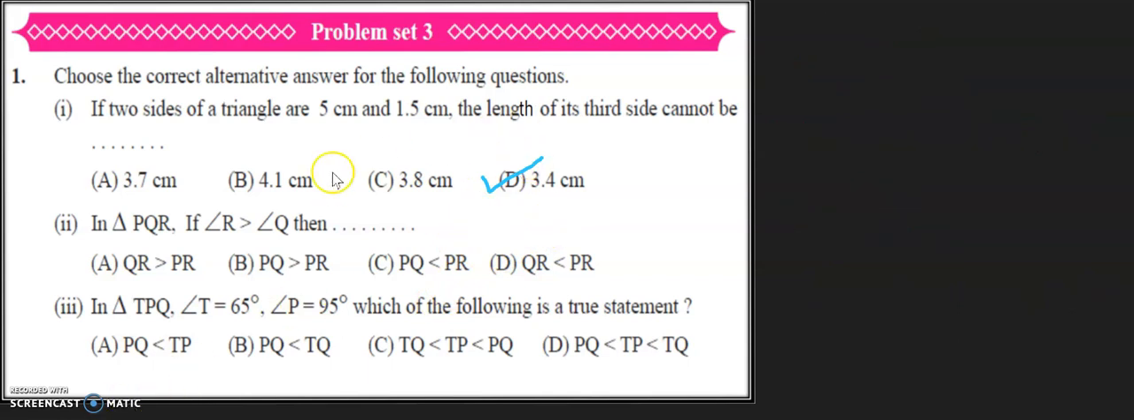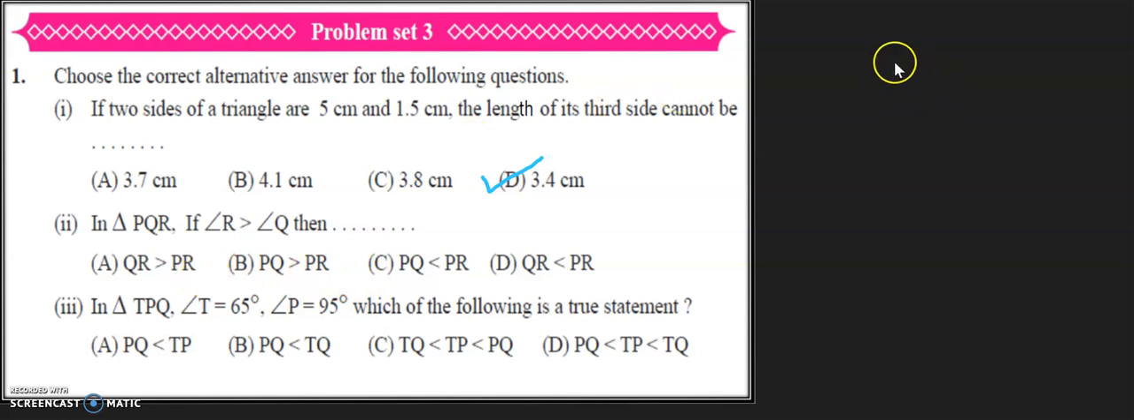Let's take the next question, which says in triangle PQR, if angle R is greater than angle Q, then which of these options will be the correct options? Now to solve this MCQ, we will use the property that if any two angles of a triangle are not equal, then the side opposite to the greater angle will be greater, and the side opposite to the smaller one will be smaller. We are going to use this property.